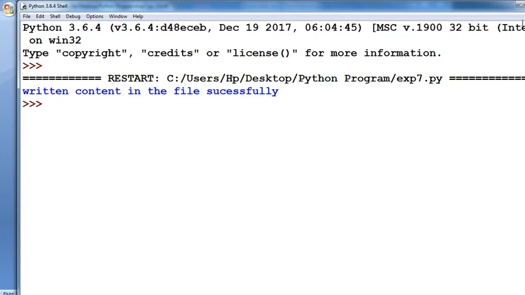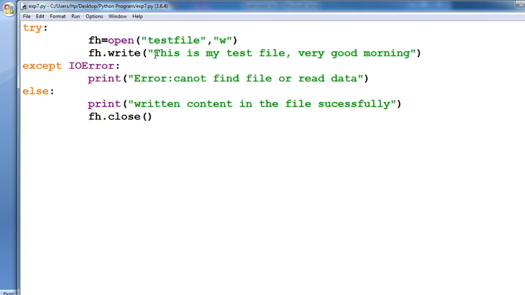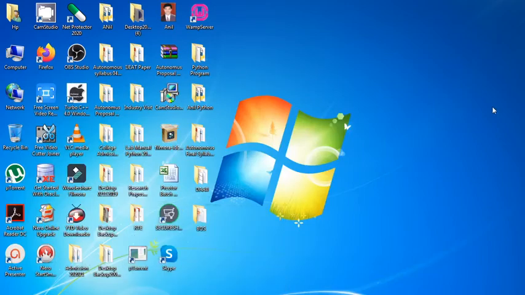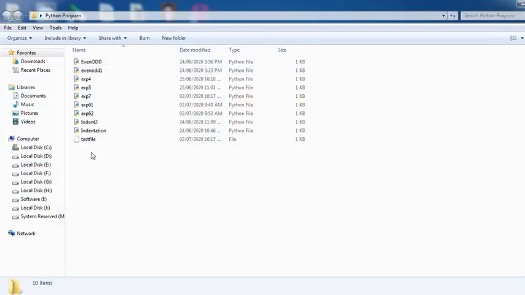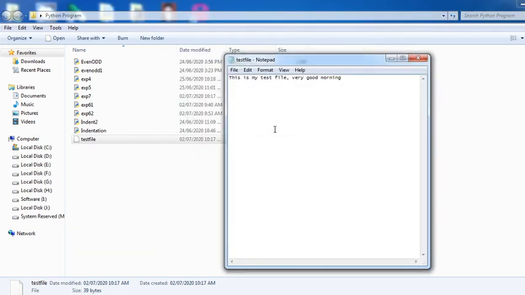Now see, how do you identify whether it was actually written or not? Go to that particular save folder. What is your message? This is my test file. Very good morning. Was this message actually saved in the file or not? We will check it physically also. Okay, now go to that particular folder, the folder for your Python programs. Then see that file, test file. Open that particular file in Notepad. See, this is the message: This is my test file. Very good morning. That means this message is there as it is.